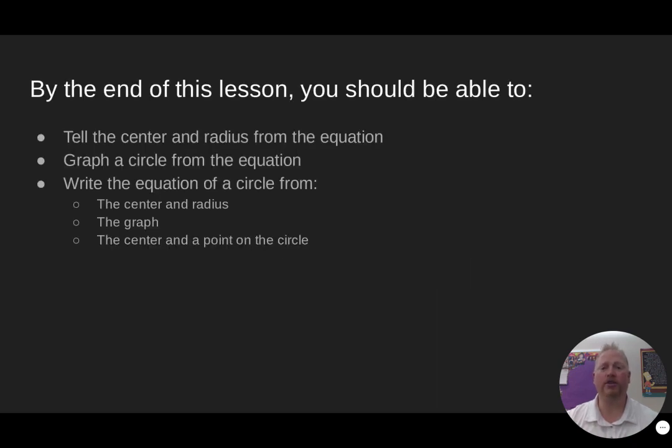By the end of this lesson, you should be able to tell the center of a circle and radius from the equation, graph a circle from the equation. You should also be able to write the equation of a circle from the center and the radius, the graph, and the center and a point that's on the circle.